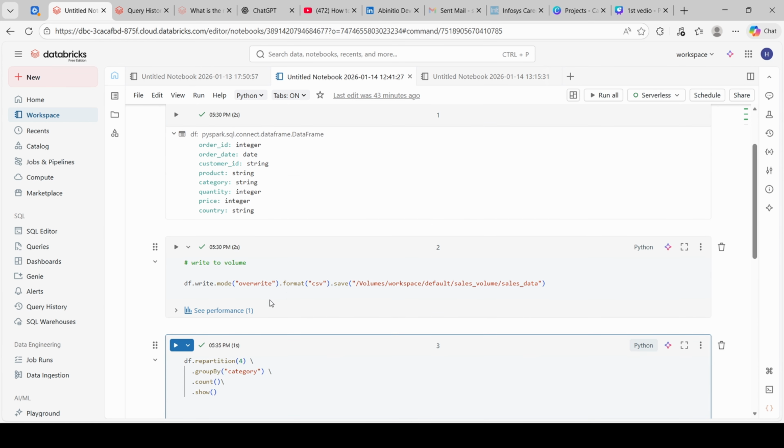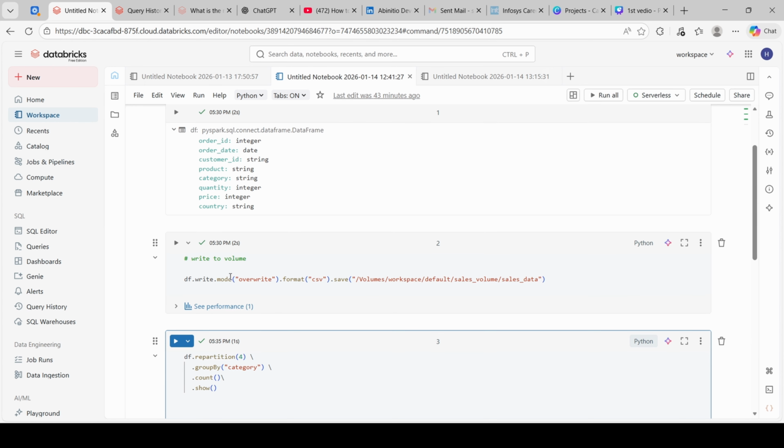Here we are writing our DataFrame back to the storage. Mode is overwrite, which means if data already exists, replace it. Format is CSV, the output format, and save is the destination path where we have to save the file. Here, write is an action. So Spark actually reads the file and executes the job here.